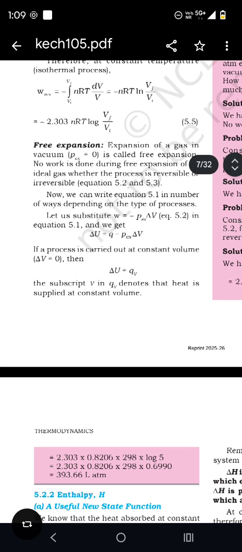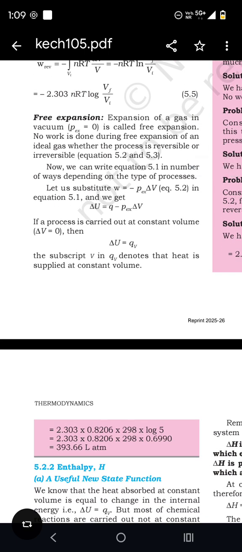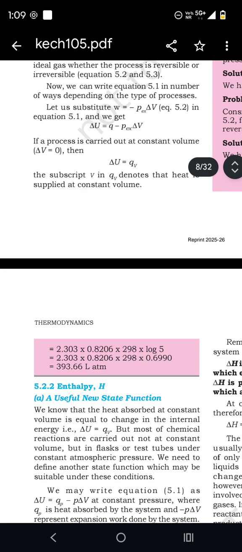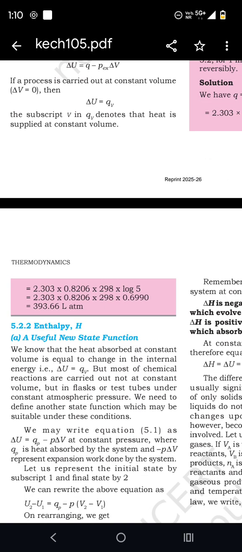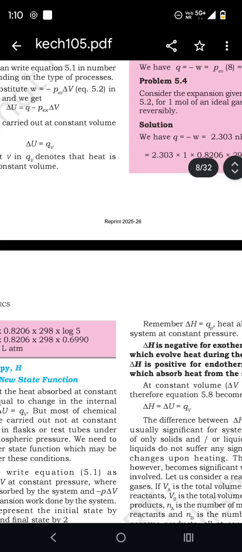Free expansion. Expansion of a gas in a vacuum is called free expansion. No work is done during free expansion of an ideal gas, whether the process is reversible or irreversible. Now we can write equation 5.1 in a number of ways depending on the type of process. Let us substitute W equal to minus P external delta V in equation 5.1, when we get delta U is equal to Q minus P external delta V. If a process is carried out at constant volume, delta V is equal to 0. The subscript V in QV denotes that heat is supplied at constant volume.